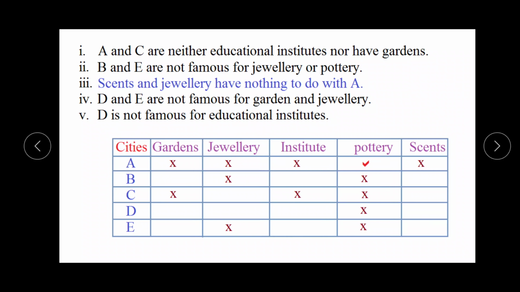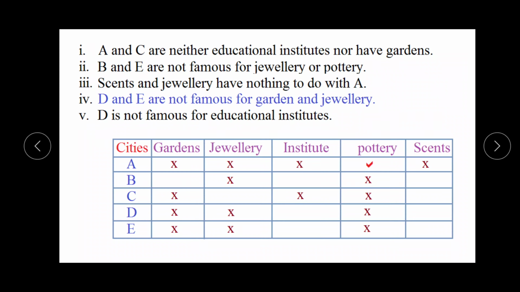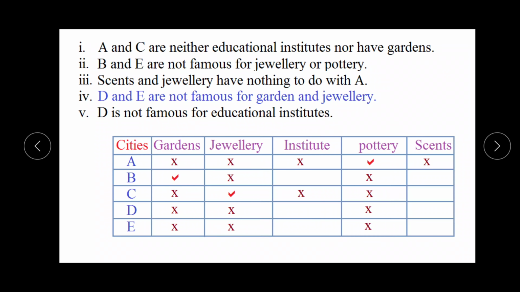Then what we will do? We will mark cross mark at the places of pottery in front of B, C, D and E. Now the next information is D and E are not famous for garden and jewelry. It means this is the information for D and E, and these cities are not famous for garden and jewelry. It means after marking cross mark, garden is left for only B and jewelry is left for only C. Then we will mark tick mark at the place of garden and jewelry in front of B and C.